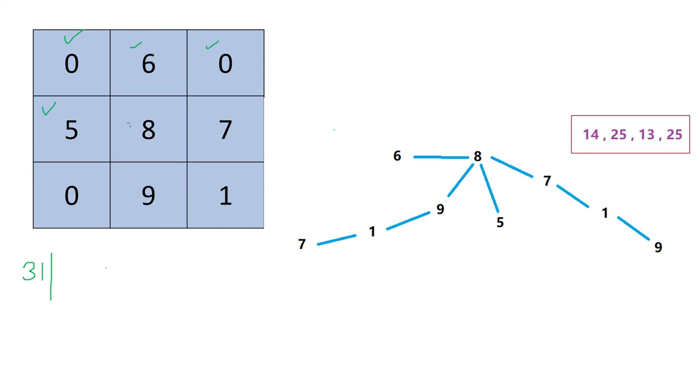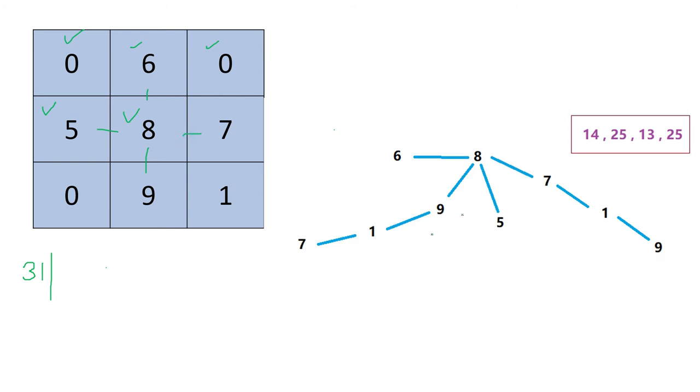Now if you start from 8, what will happen? From 8, 4 directions you can go: 5, 6, 7, 9. If you go towards 6, you can't move further. 6 will be the last case. Then if you move towards 5, then 5 also we can't move any further. If we choose 9, then we can go 9, 1, 7. If you start from 7, then it will be 8, 7, 1, 9.